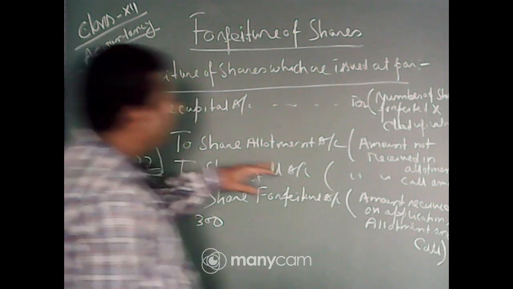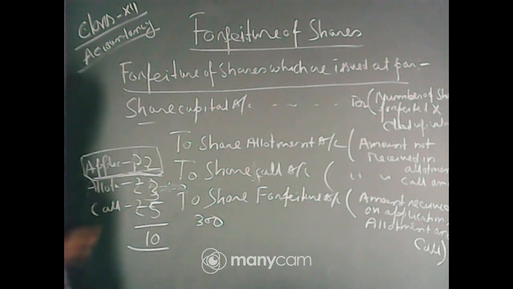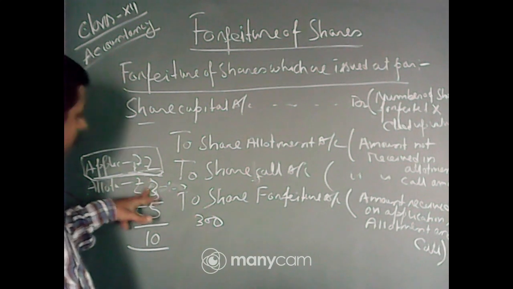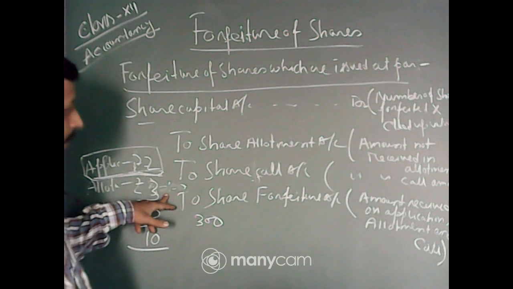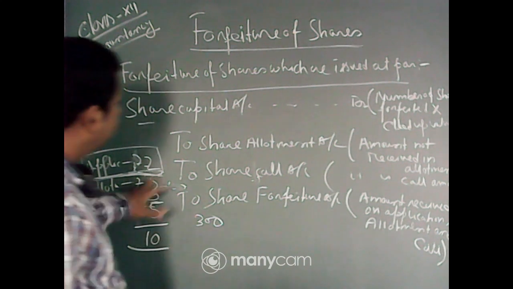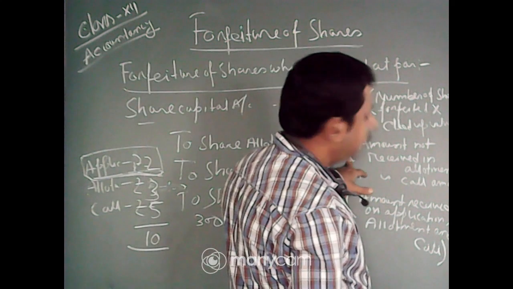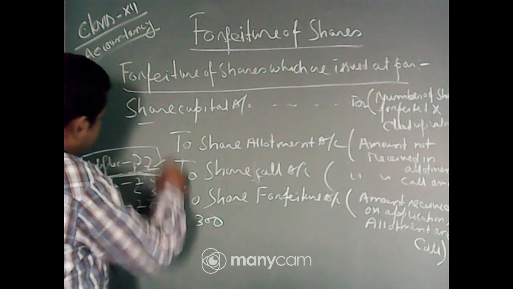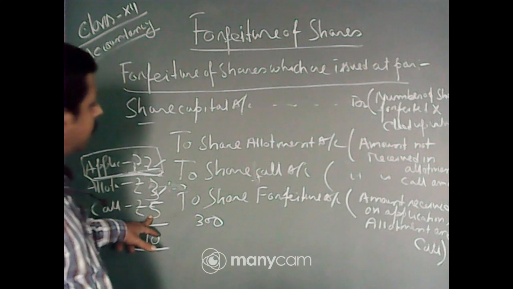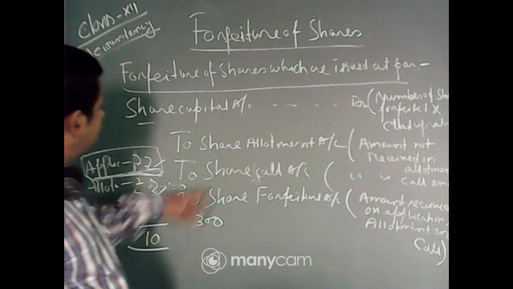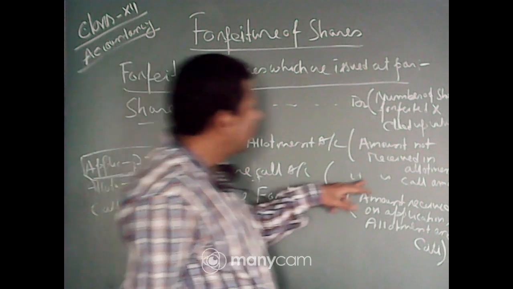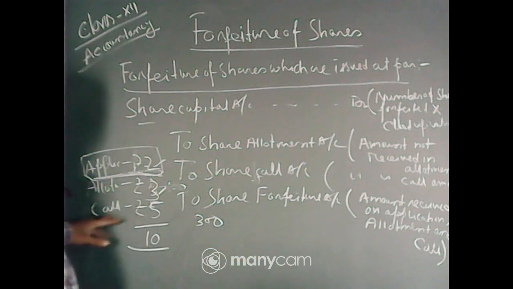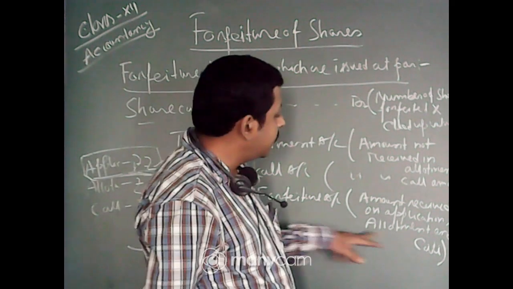Now share allotment account: if the amount is not received in allotment, suppose the person failed when the allotment money was due, then this rupees 3 should be credited. But if he paid the application and allotment money but failed to pay the call money, then we have to credit the share call account, for the amount not received on call. And to share forfeiture account goes the amount received on application, allotment and call.